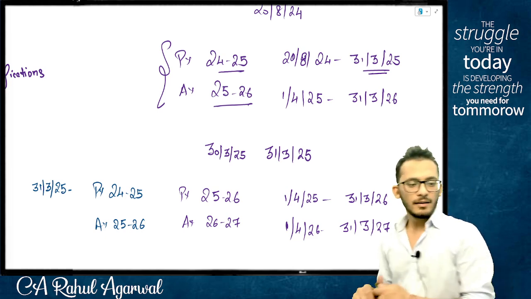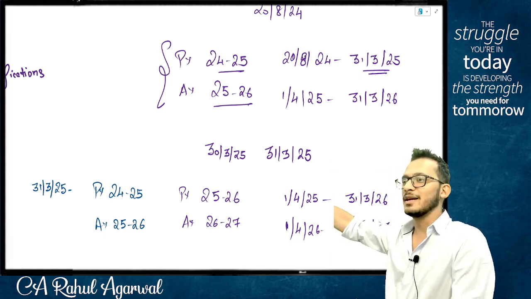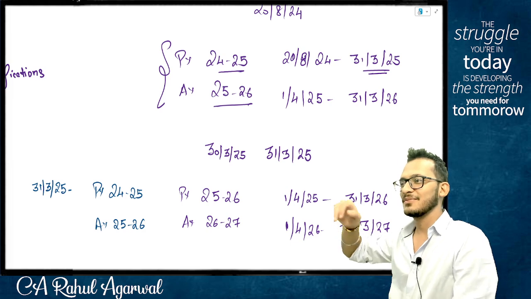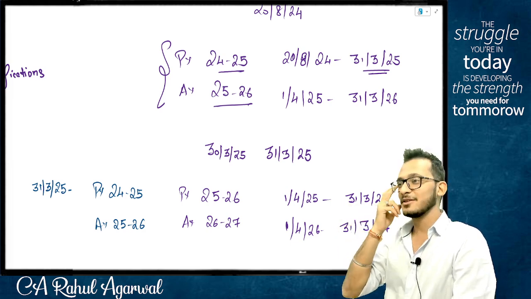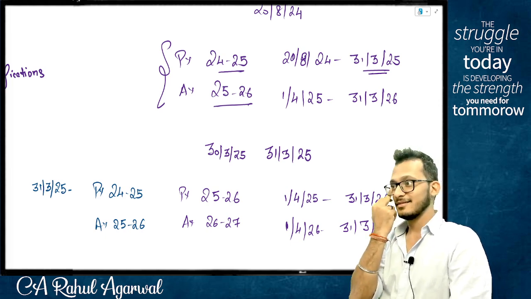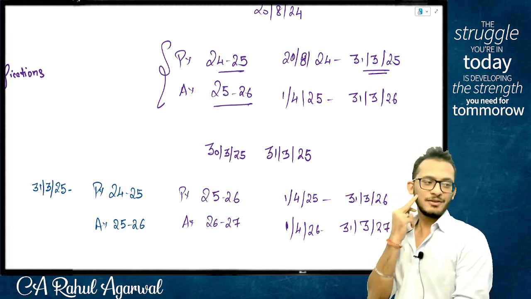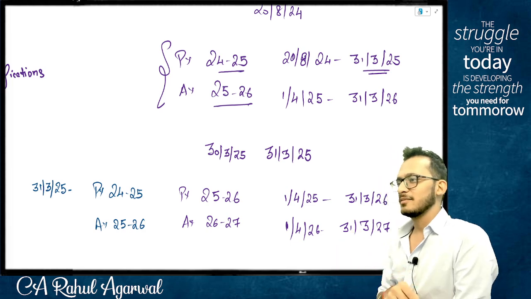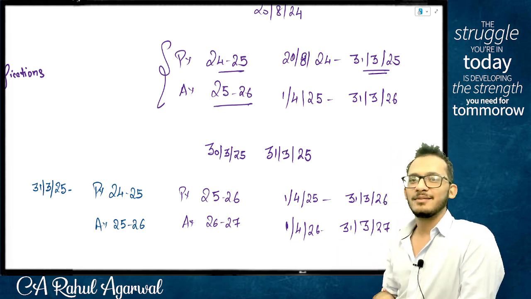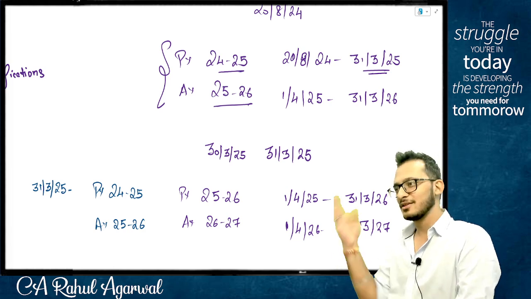From 31st March 25 to... How does the from and to work together? You can incorporate whenever you want, that's not a problem. You fall between 31st March 25 to 31st March 25.